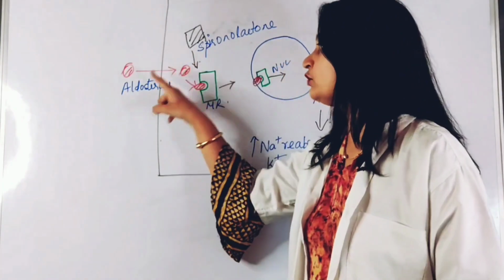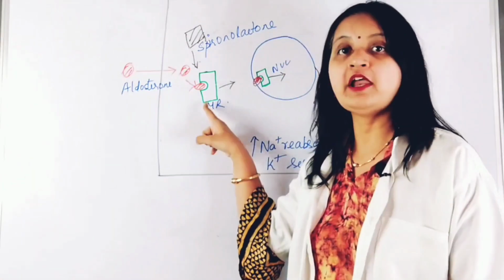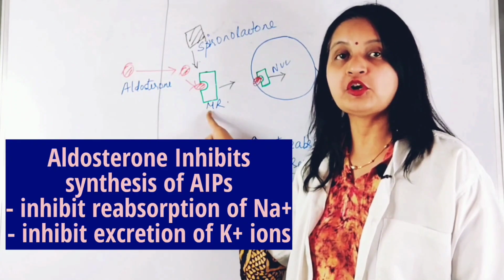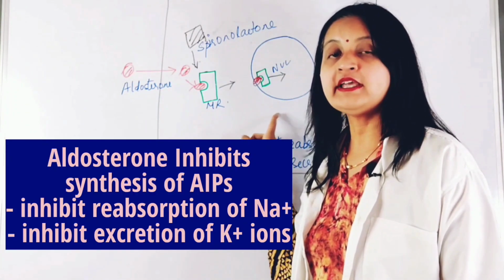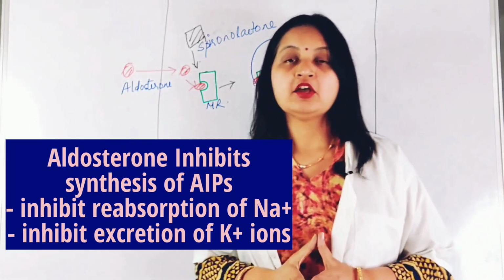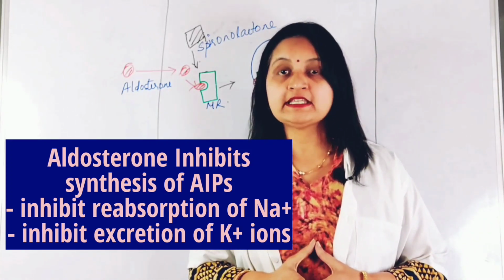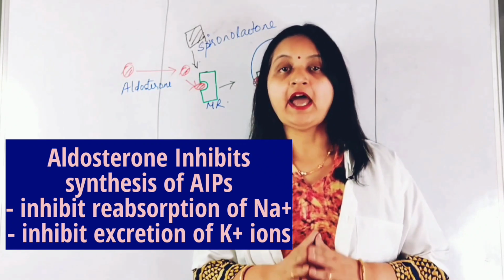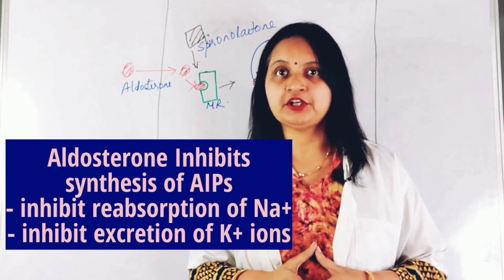It competes with aldosterone and binds to the mineralocorticoid receptor, preventing the binding of aldosterone, and the protein synthesis is inhibited. Because aldosterone-induced proteins are not synthesized, sodium reabsorption is inhibited and potassium excretion is reduced.